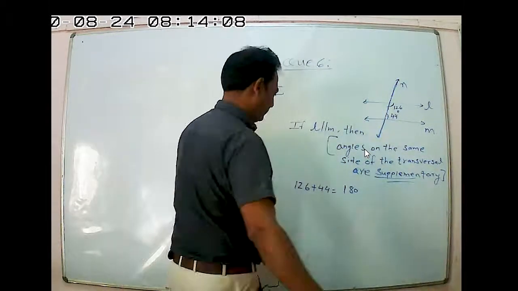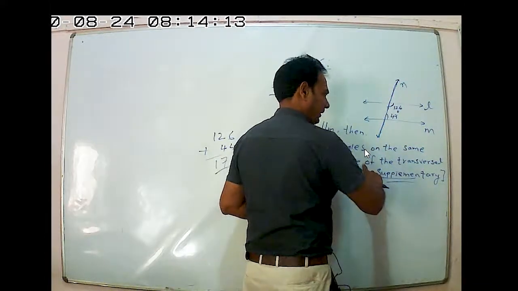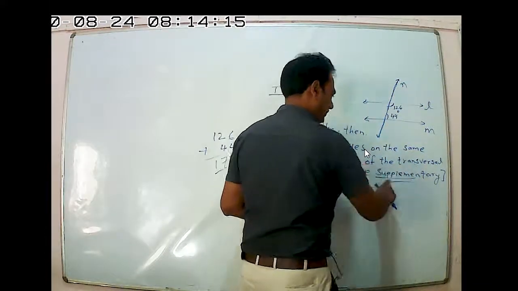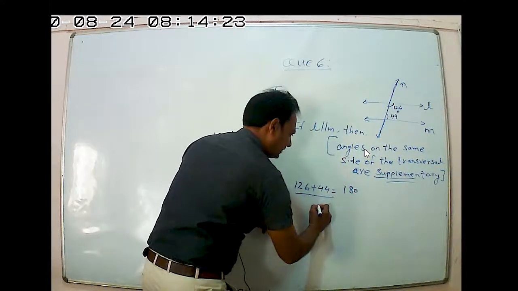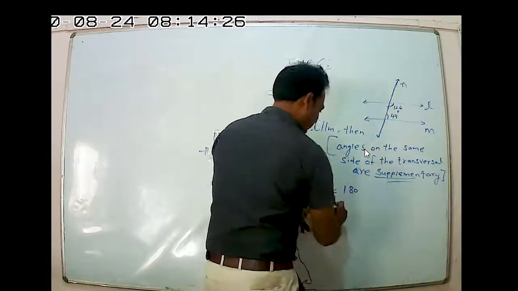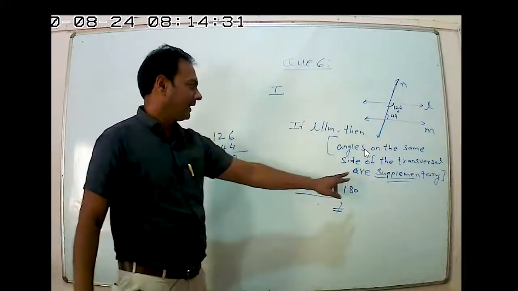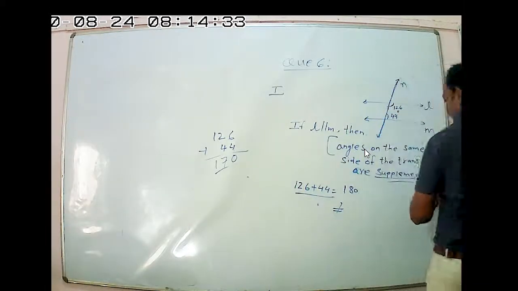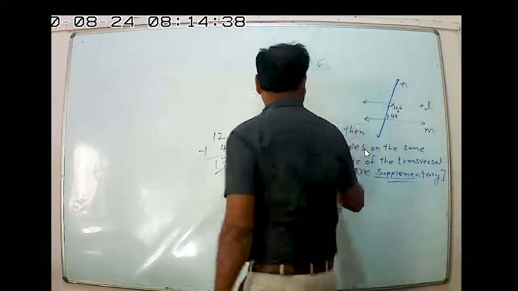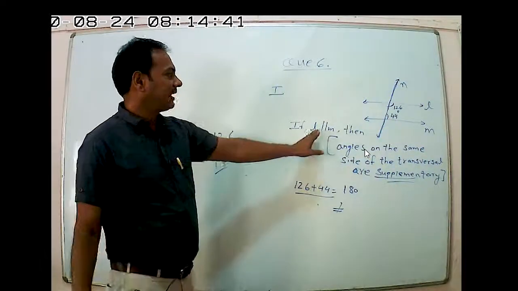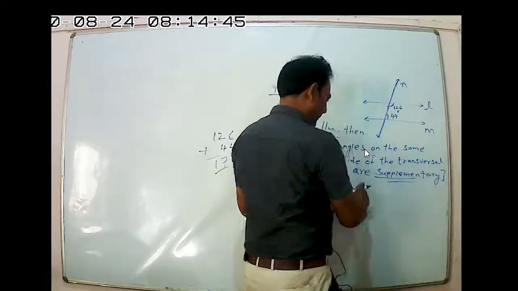170 degrees. This is the rule that the sum of interior angles on the same side of the transversal is supplementary. But when we add these, the answer is 170 degrees. Clear? So this is not equal to 180 degrees, because the sum is 170 and according to the fact the sum should be 180 degrees. It means the sum of 180 does not come if we add this. It means these lines are not parallel. If the lines are parallel, the sum is 180 degrees.